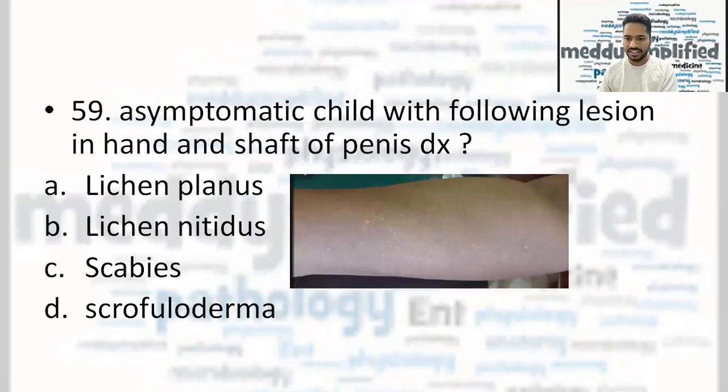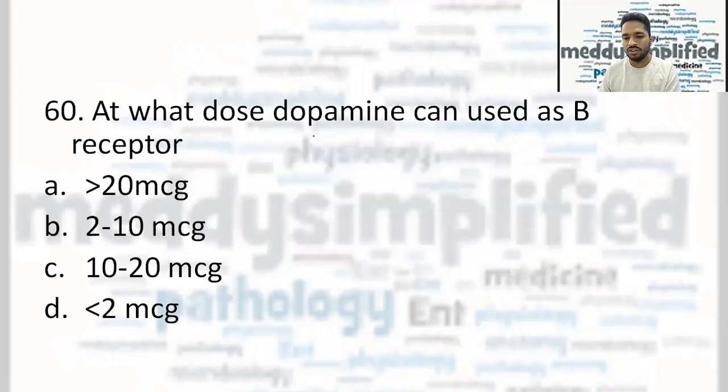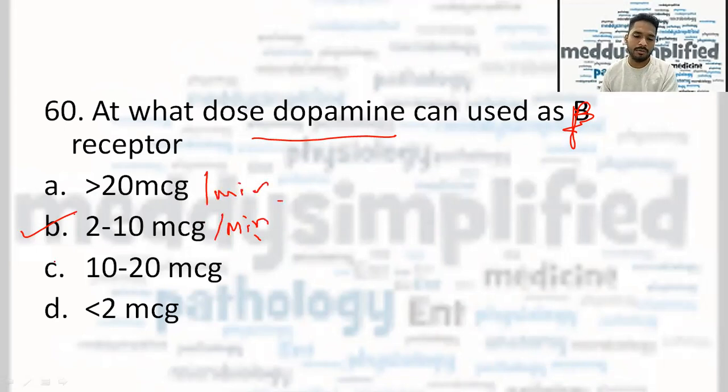Now, asymptomatic child with the following lesion in hand and shaft of penis, and the diagram of the hand was given with such small lesions, and the correct answer here was lichen nitidus. Now, the question was at what dose of dopamine can be used as a beta receptor agonist? The correct answer was 2 to 10 micrograms per minute, I guess, was given in all the options with it. I don't remember, but the correct answer here was 2 to 10 microgram.